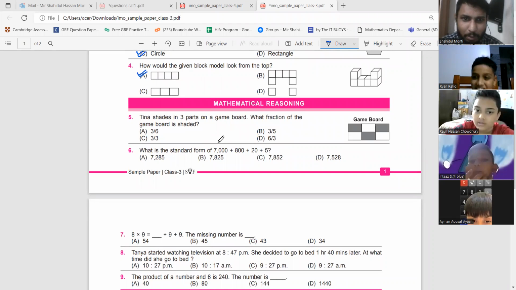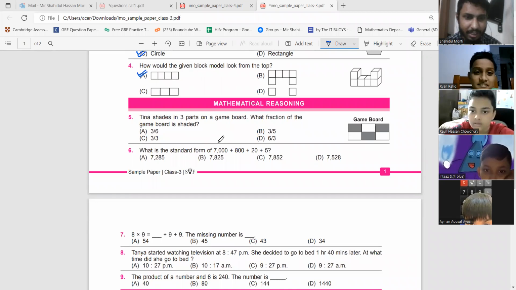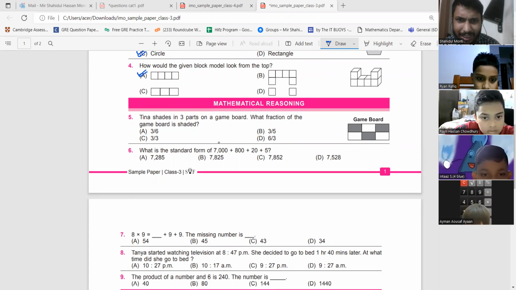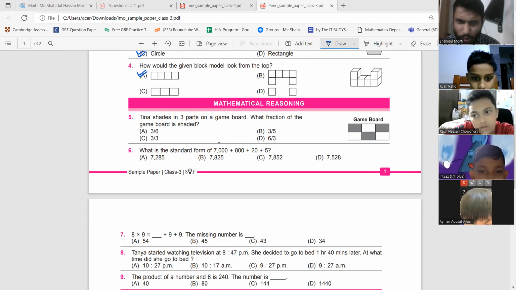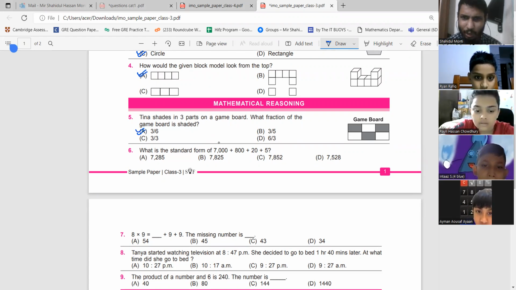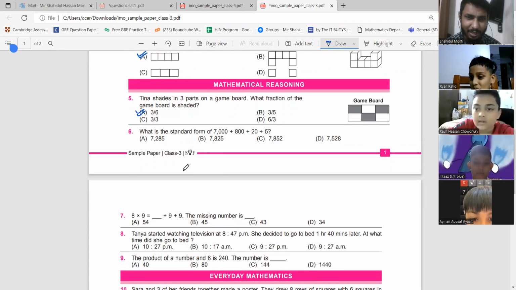Number 5. Tina shades in 3 parts of a game board. Now we have a mathematical reasoning question. What fraction of the game board is shaded? 1, 2, 3 out of 6. That's the easiest one. 3 out of 6 is shaded. Yes, 3 by 6.